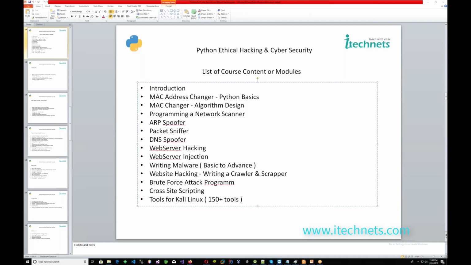Okay. Now, what is web server hacking and web server injection? Web server hacking is exactly the same as what I have told you in my notepad. You did understand web server scanning and web server hacking very easily, but we will write the code on it. Let's go to the web server hacking section, what we are teaching here. Let me take you to it, one second.